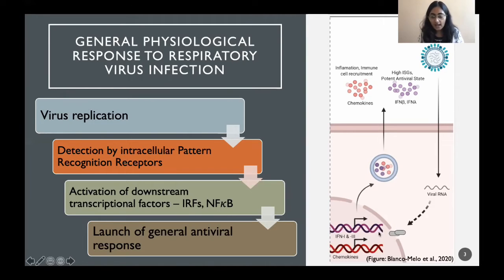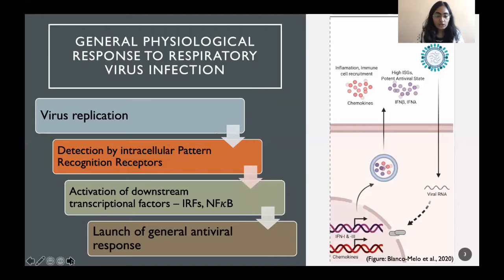Now, these IRFs induce the production of interferons, and NF-kappa B induces the production of chemokines. Chemokines and interferons are responsible for the launch of general antiviral response.